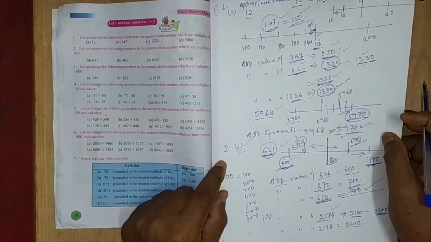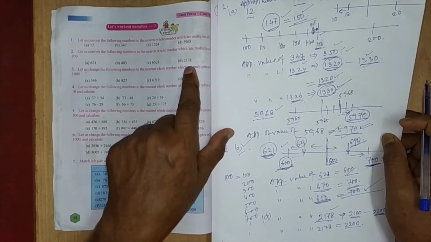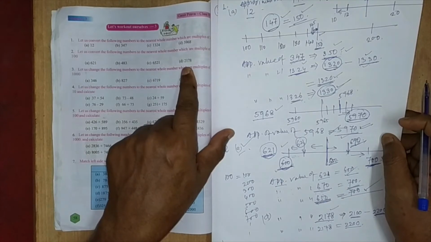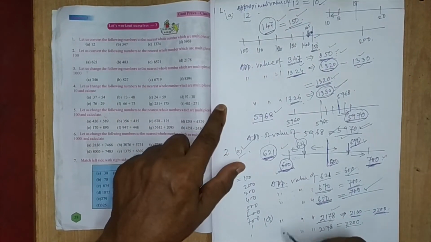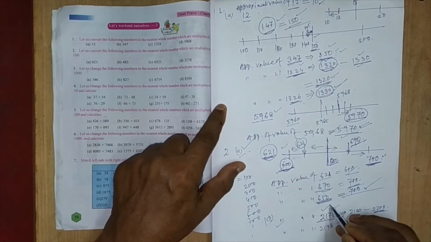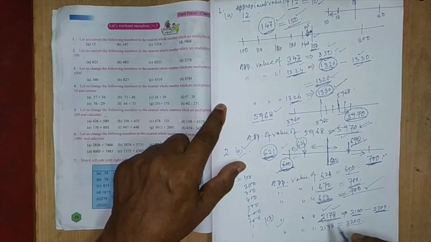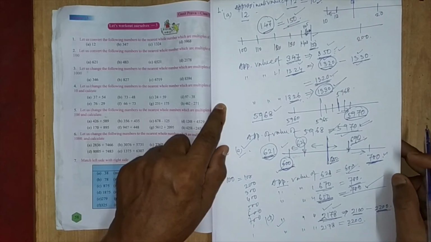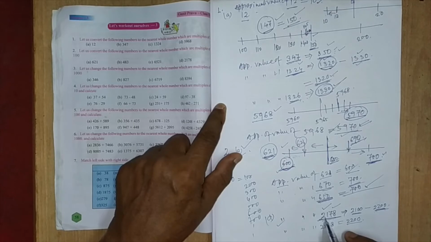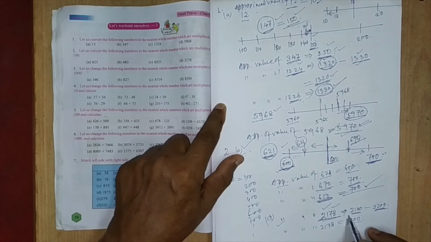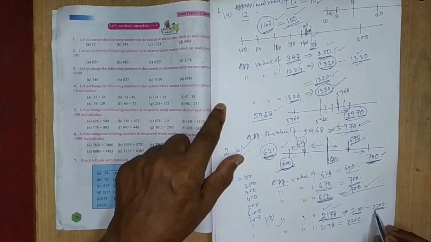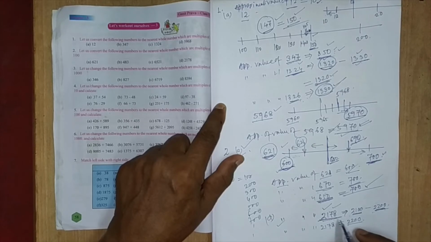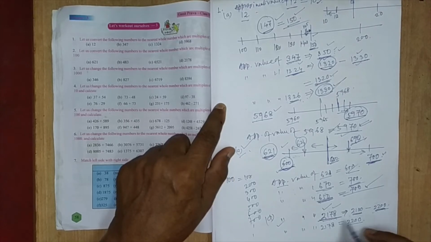In this way you can solve one more problem. Question number D: what is the approximate value of 2178 when we approximate to a multiple of 100? This number lies between 2100 and 2200. Which is it nearer to?